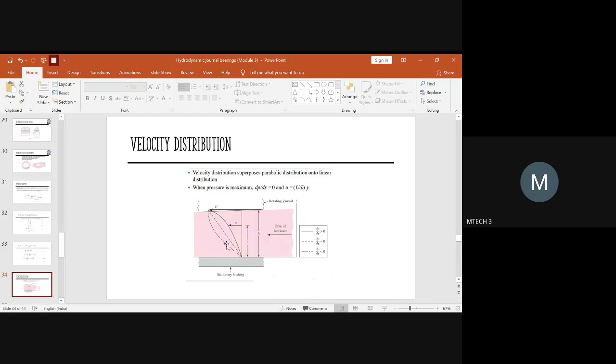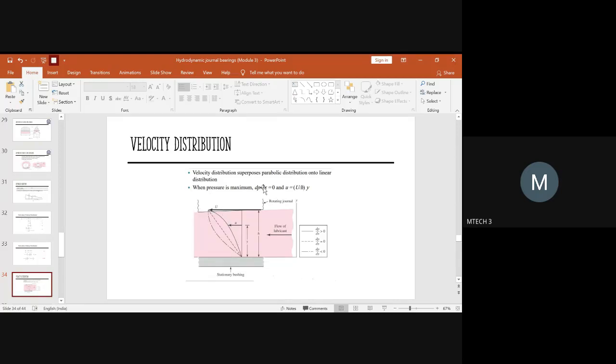In this trend, the pressure gradient will be lesser than 0, a negative value. Here the variation of the pressure with respect to our x coordinate will be exactly 0, and again with respect to dx, the value of the pressure gradient will be greater than 0. So these are the velocity distribution curves you have to understand before going ahead.